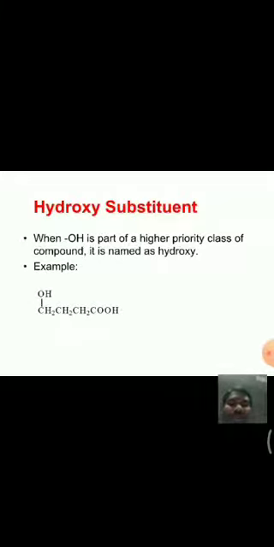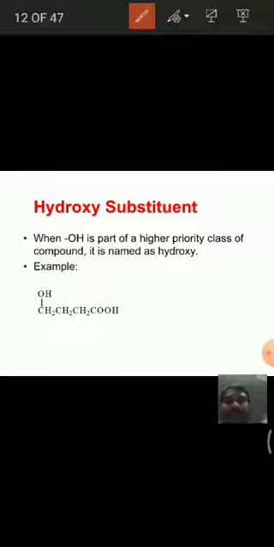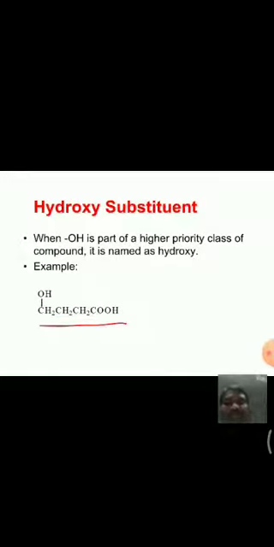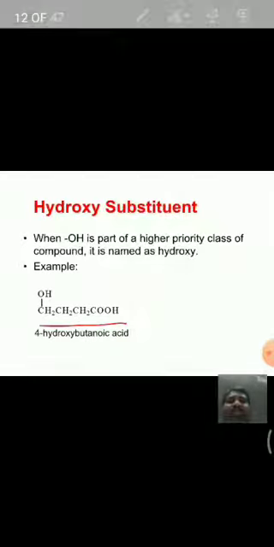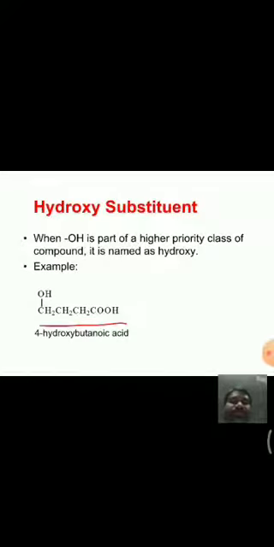For example, this molecule is there, in which the COOH group is there, which is having higher priority. So in this case, the OH group should be considered as substituent for this. See here, hence the name is 4-hydroxy butanoic acid.